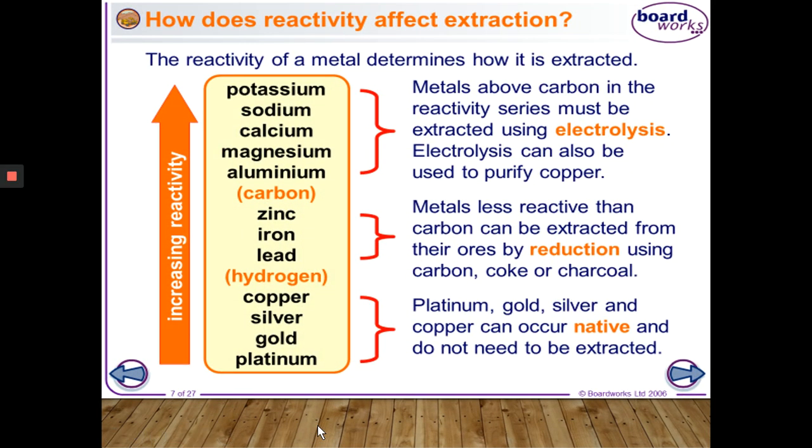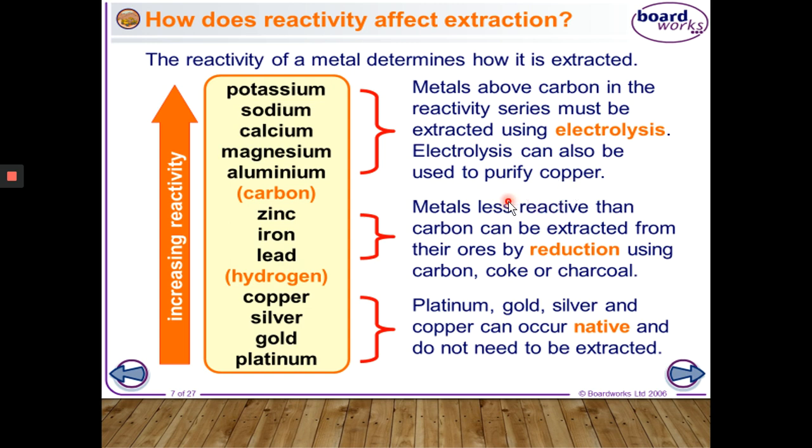Now, extraction. Before taking up the extraction, let us see how reactivity affects extraction. The reactivity of a metal determines how it is extracted. Metals above carbon in the reactivity series must be extracted using electrolysis because they are very reactive. So they are extracted using electrolysis. The method is called electrolytic reduction. Electrolysis can also be used to purify copper. This we will study later on, where we will see the purification of copper using the electrolytic refining method.